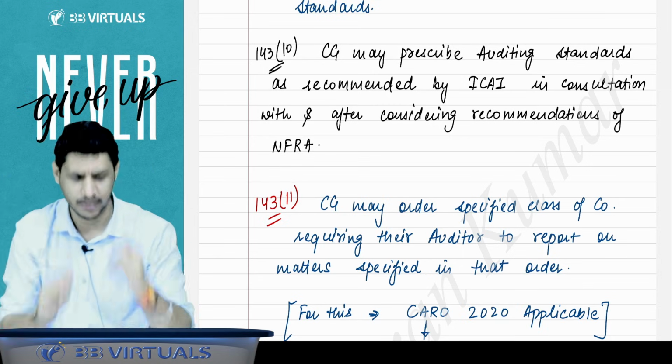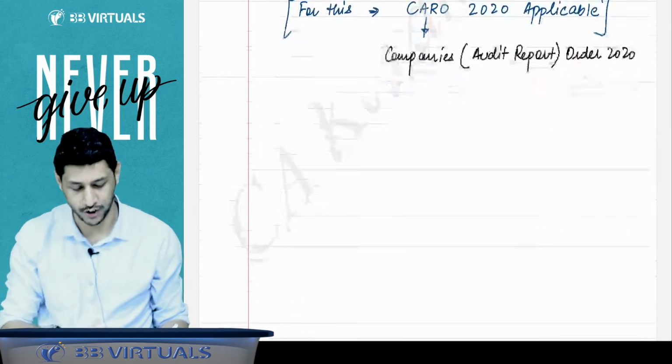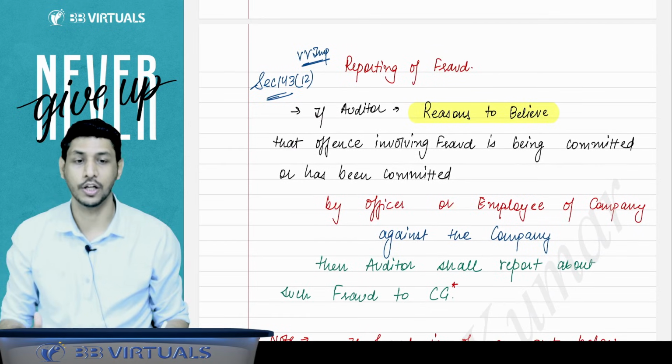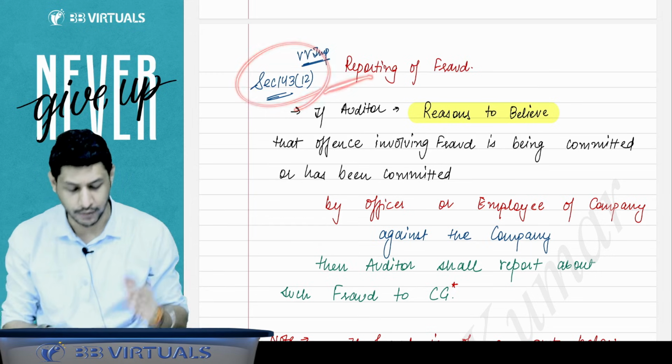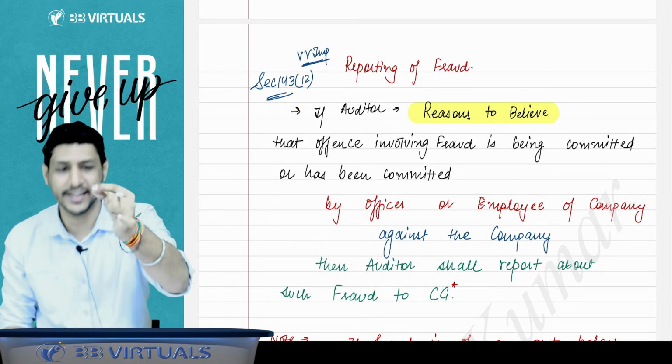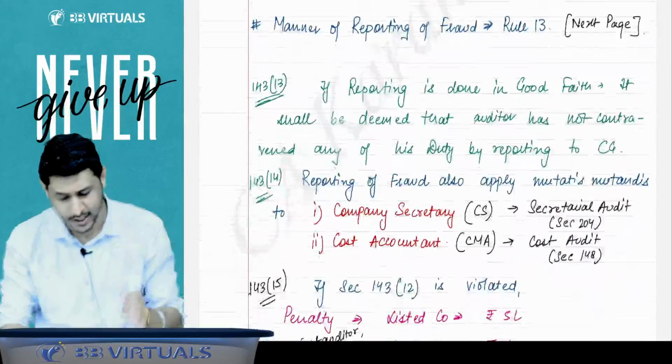So that is given in the audit subject, you will study it in the audit. Now we will come to the reporting of fraud, that is Section 143 subsection 12. Fraud reporting I'll tell you a bit later, just understand some sections first.